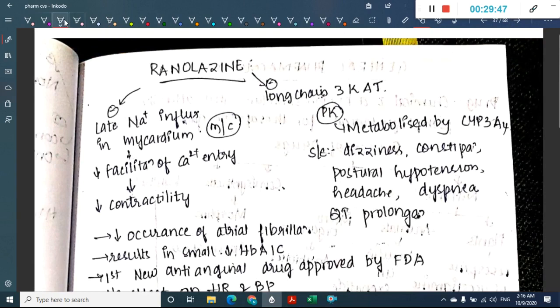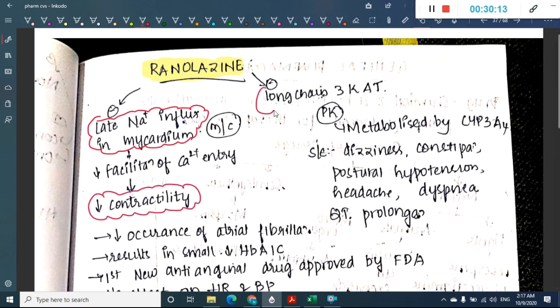Next, the next group of newer anti-anginal drug is ranolazine. What does this ranolazine do? This is very important. It inhibits late sodium influx in myocardium, and thus decreases the contractility. This ranolazine also inhibits long chain 3-KAT.